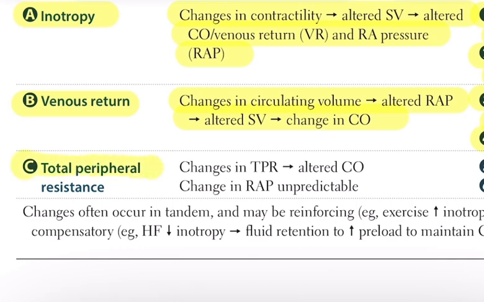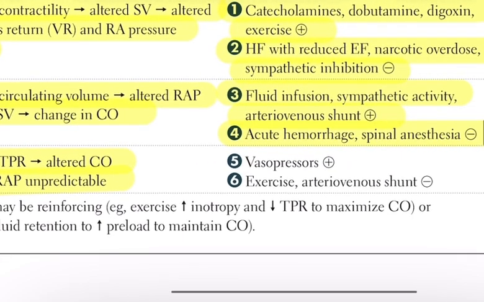Total peripheral resistance, resistance in the arteries. Changes in total peripheral resistance alter cardiac output. Changes in right atrial pressure in this case are unpredictable because they depend on other compensations in the system. Increasing total peripheral resistance usually makes it harder for the heart to pump blood forward, while decreasing resistance allows more blood to flow. Examples of increased total peripheral resistance include the use of vasopressor drugs. Examples of decreased total peripheral resistance include exercise and arteriovenous shunts.